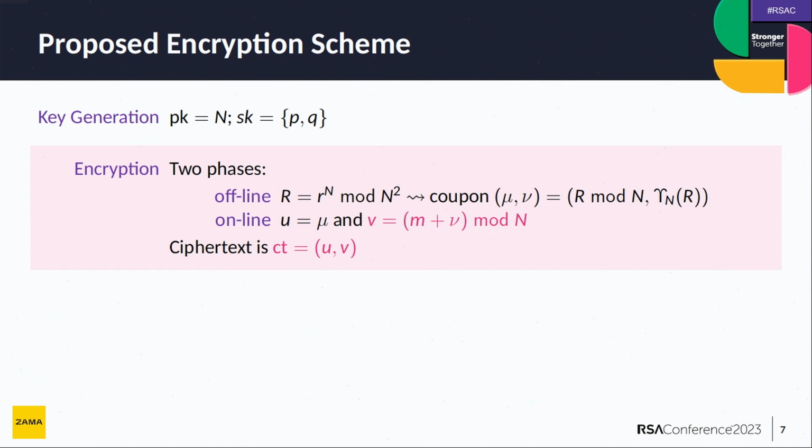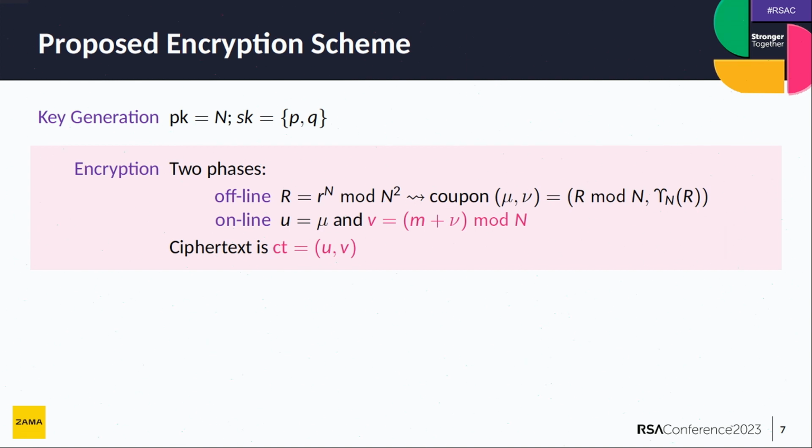The first one is just R mod n, and the second one is the ups function of R. Then in the online phase, you are given message M, and the ciphertext will be that pair, U and V. U is simply mu, and for V, you just add M and nu.